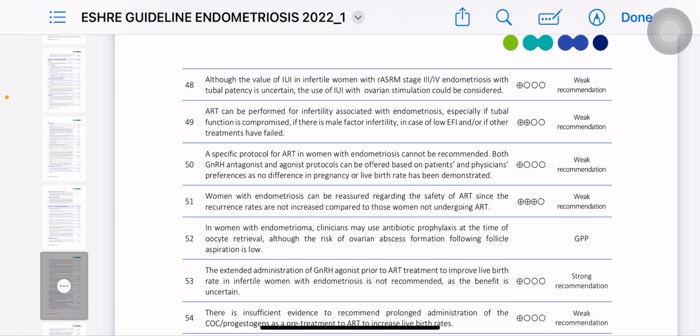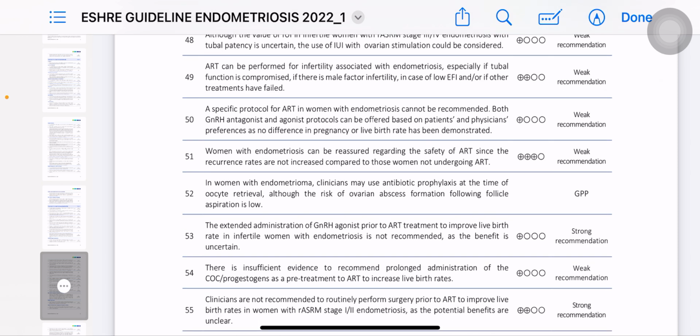But in ICSI you have to directly inject the sperm into the egg. So specific protocol for ART in women with endometriosis cannot be recommended. Both GnRH antagonist and agonist protocol can be offered based on patient and physician preference, and there is no difference in pregnancy or live birth as well demonstrated, ठीक है।